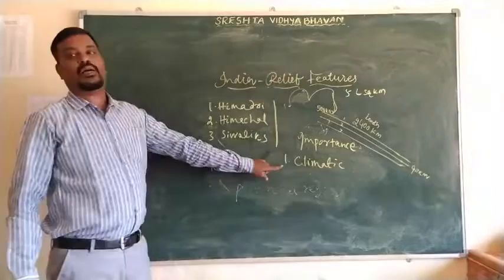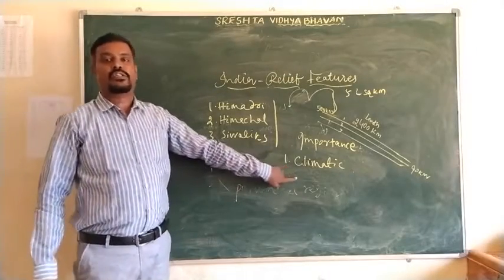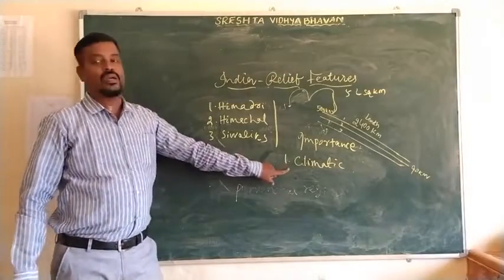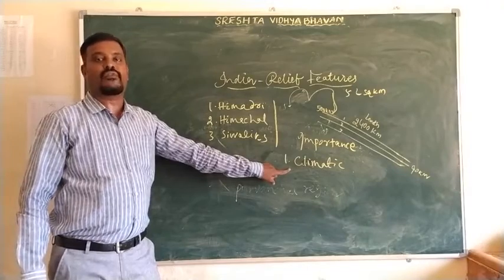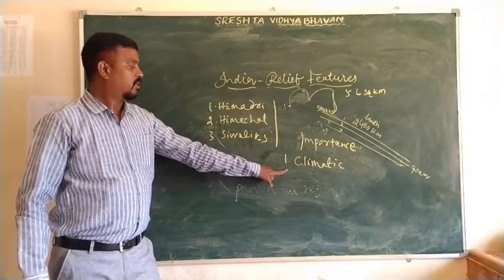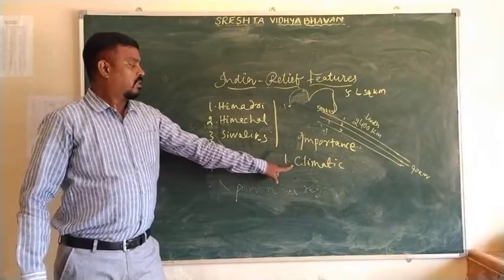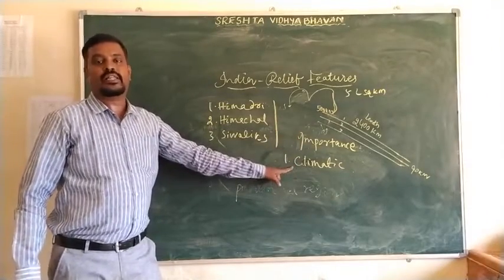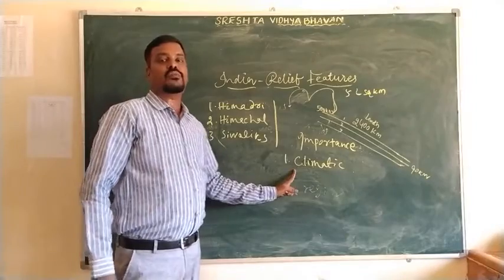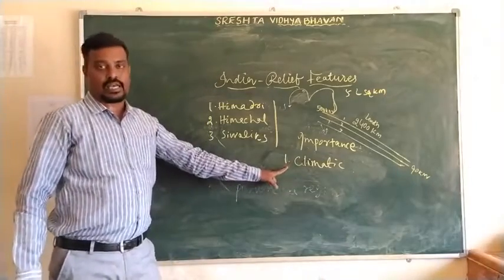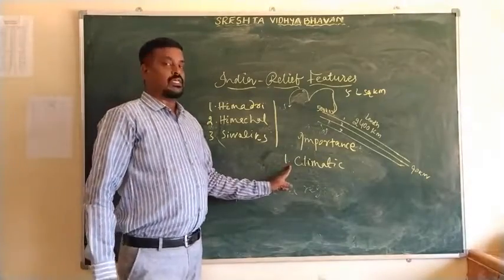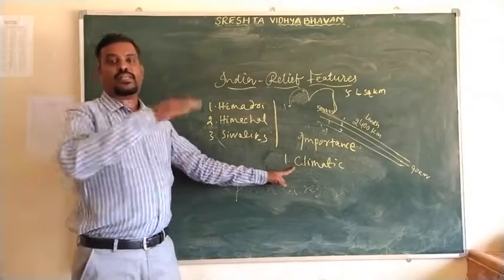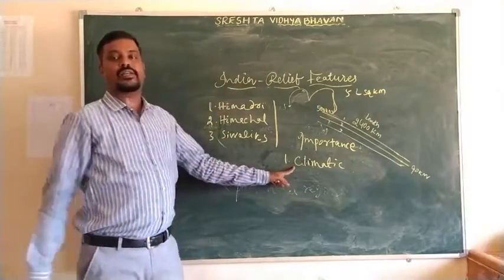Because of the Himalayas, we have good climatic conditions, a monsoon type of climate. Due to the Himalayas, we are getting the southwest monsoon. It first bursts on the Kerala coast and supplies rain throughout the country.